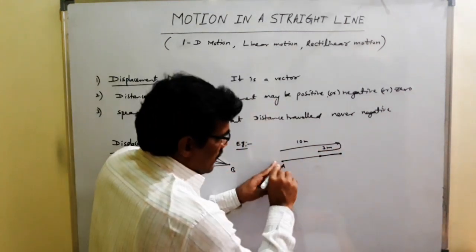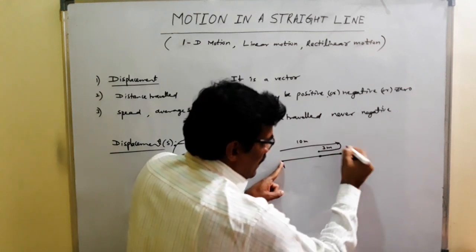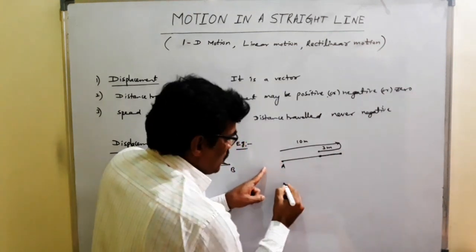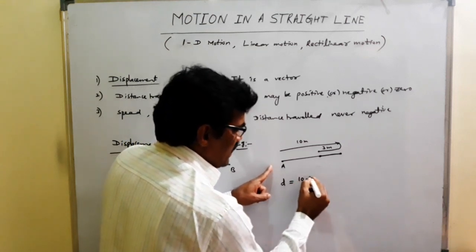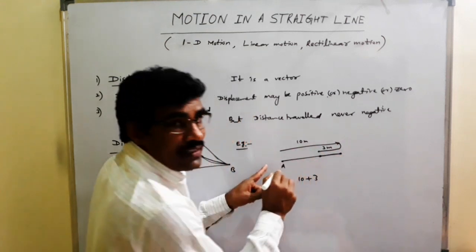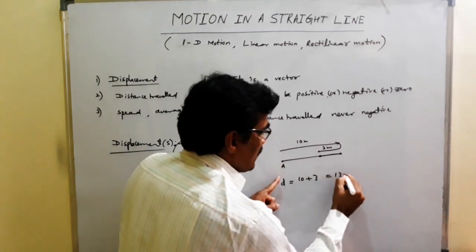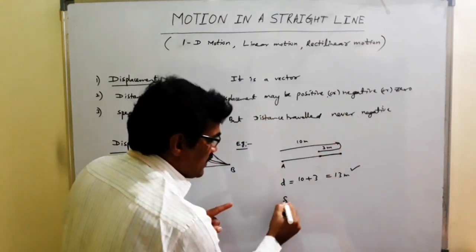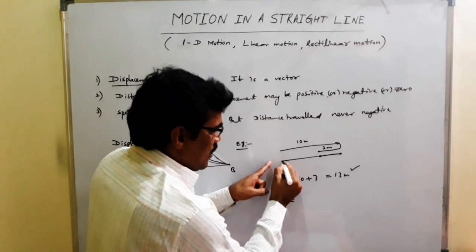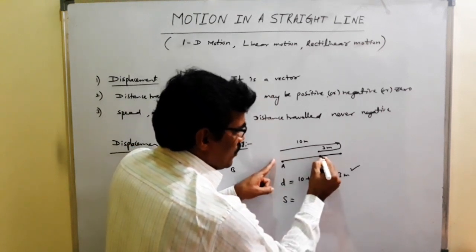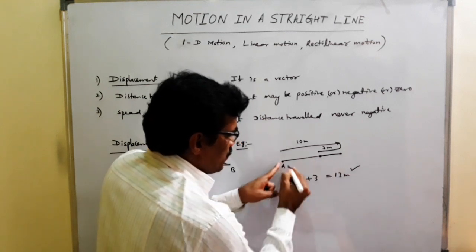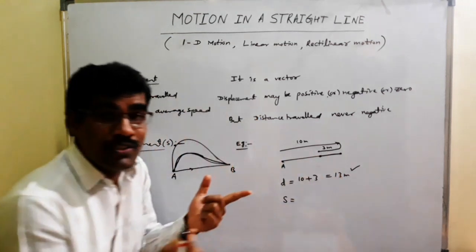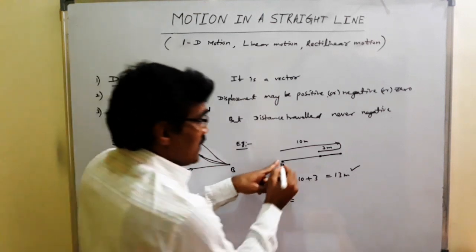In this case, it moves forward 10 meter and returns back 3 meter. That's why the distance traveled D is equal to 10 plus 3. The path length covered is the distance traveled, 13 meter. But here, displacement is this: this is the initial position, this is the final position. The shortest distance between the initial position and the final position is known as displacement.